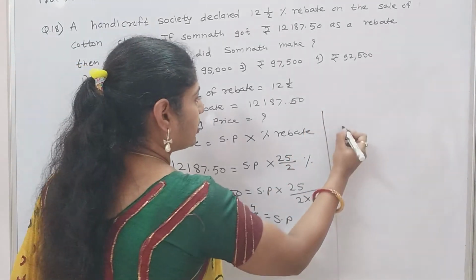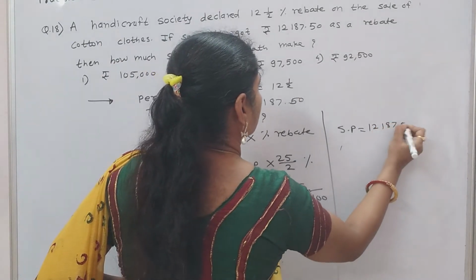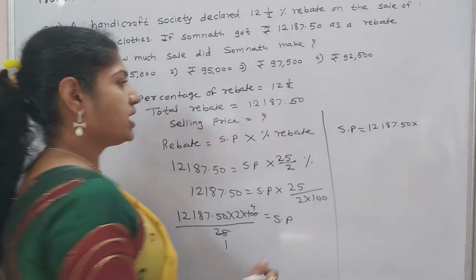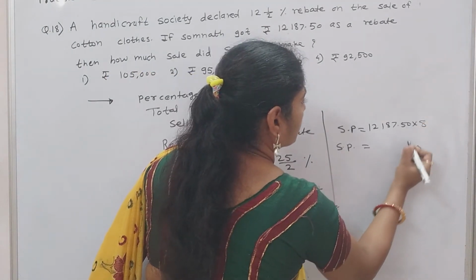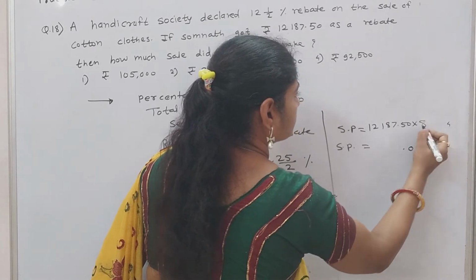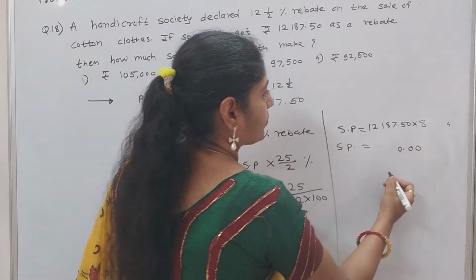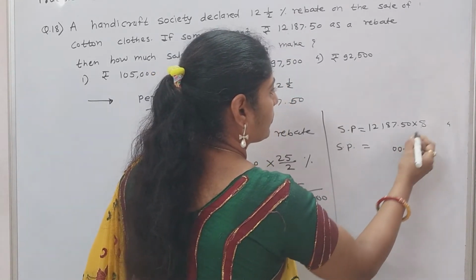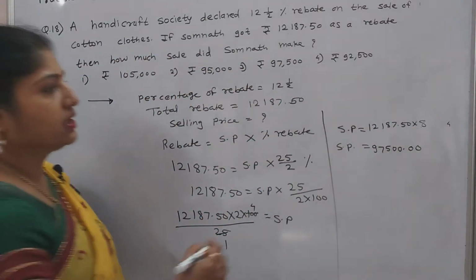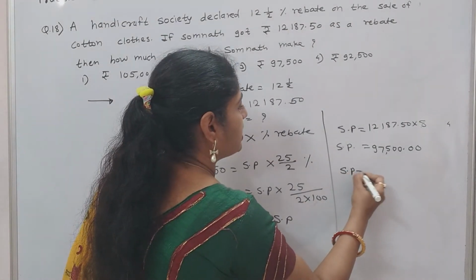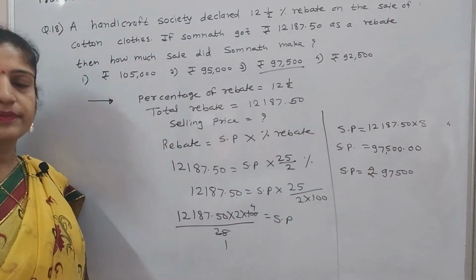Now selling price equal to 12,187.50 into 4 2s are 8 into 8. Multiplication of this number. Answer is 97,500. Selling price equal to 97,500. Option number 3.